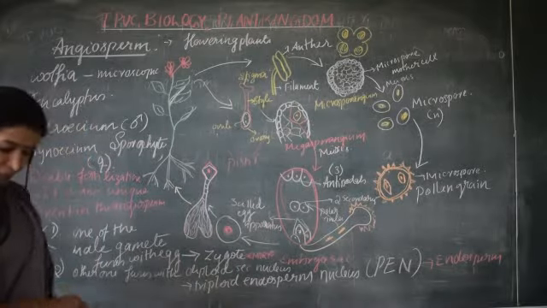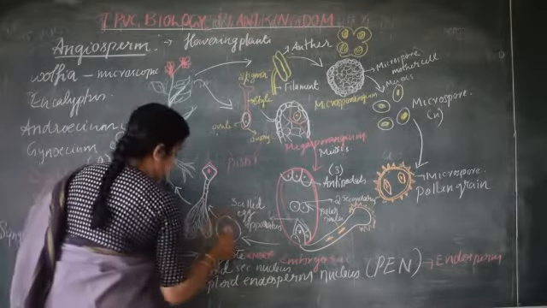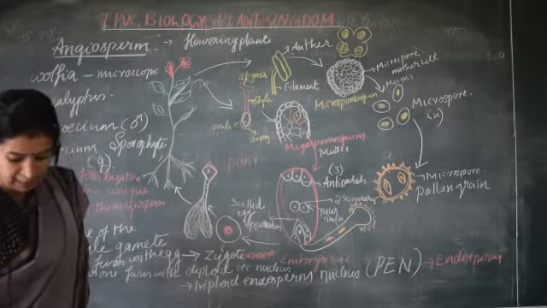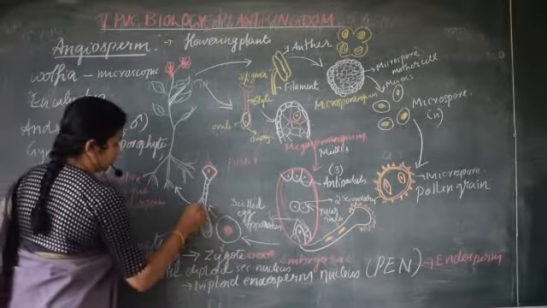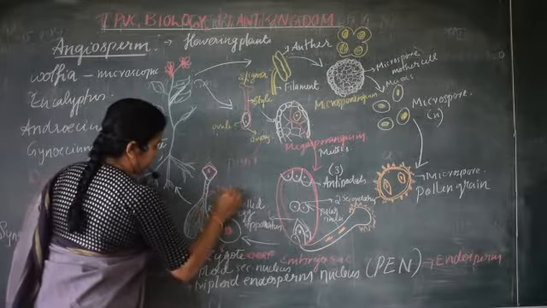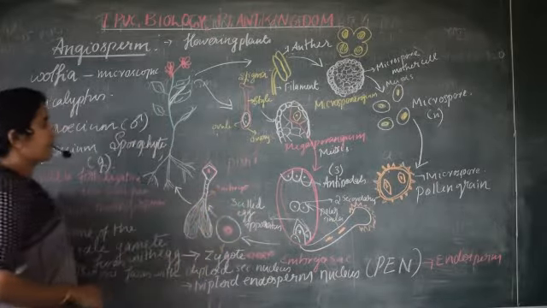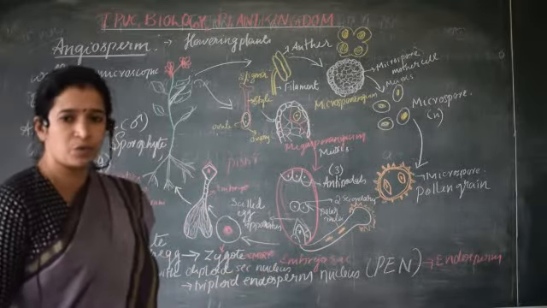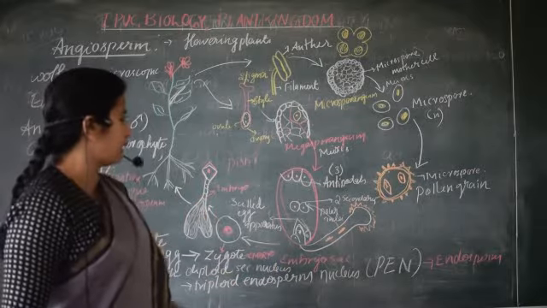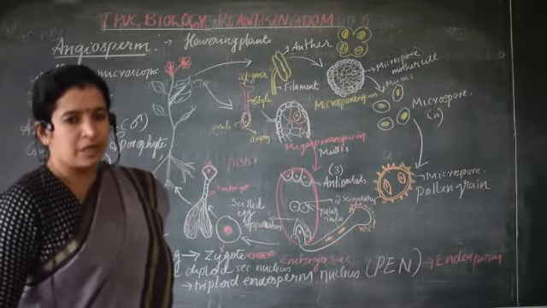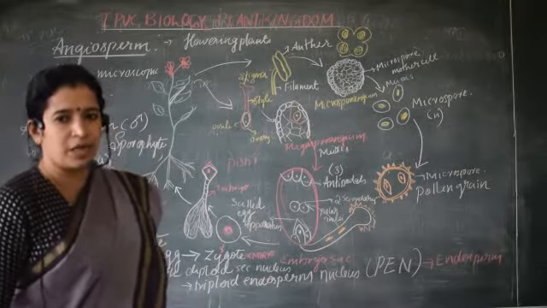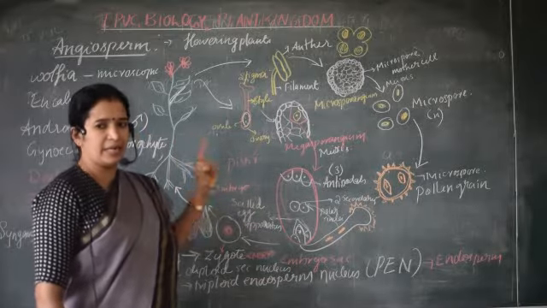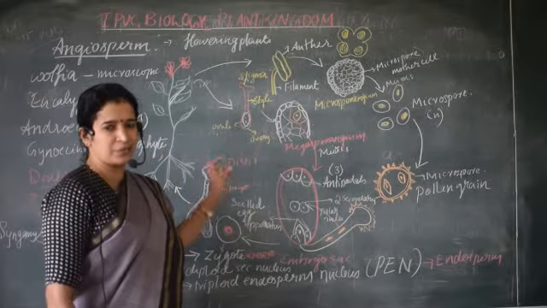So now you have to complete the labeling. Fine. What is this structure? It's already written. It is zygote. Then what is this structure? It is an embryo. Now let me revise once again about the life cycle of angiosperm. You must take down this diagram neatly. You have a lot of space in your book, so don't write in a congested way. Since I am writing, you don't follow the same. Please write neatly and do all the labeling. This can be asked for 5 marks also.